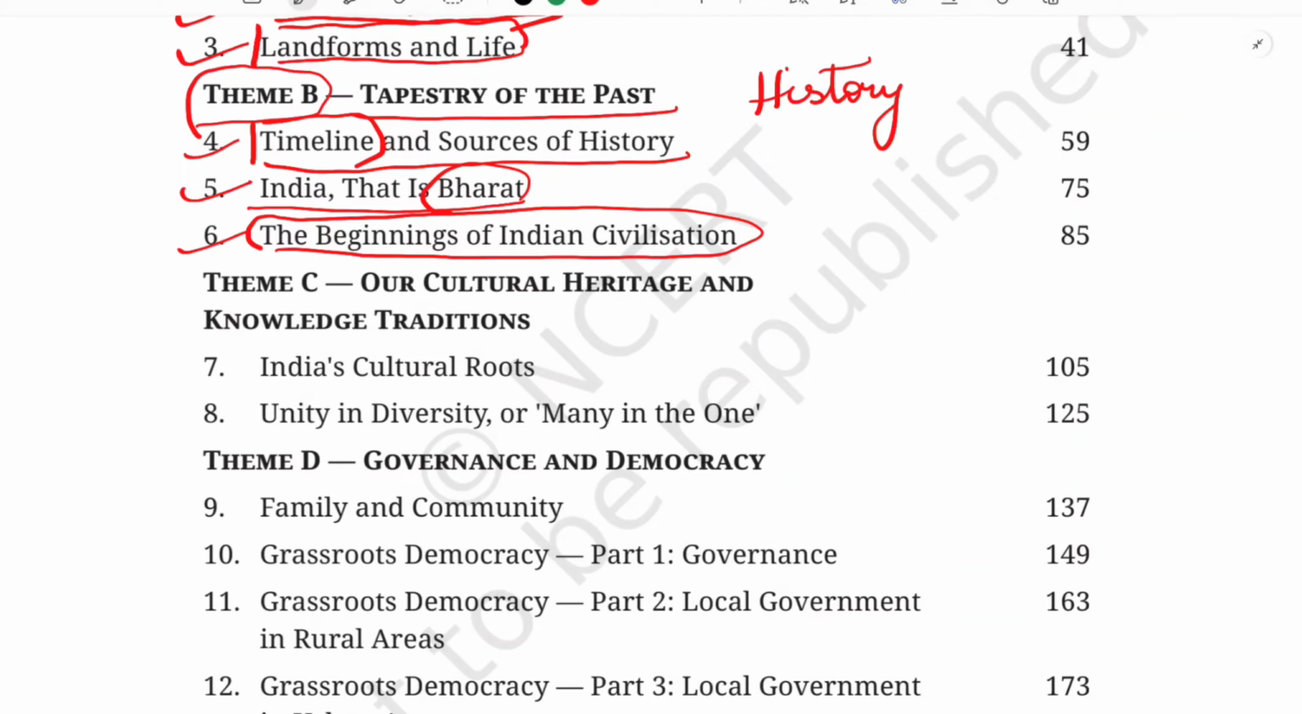Why are we so concerned with the past? Because the past is the key to understanding the present. This theme will often make this connection very clear. The past is a major source for our identities. It helps us understand who we are and where we come from. That is why it is very important to study our past.